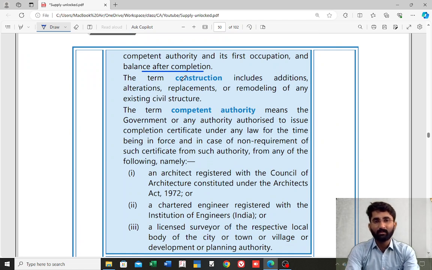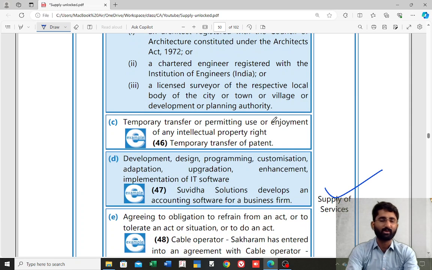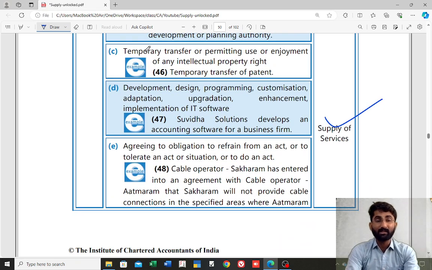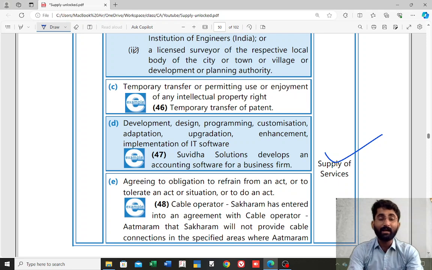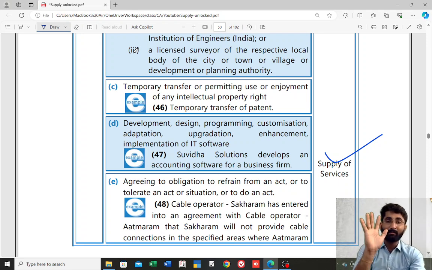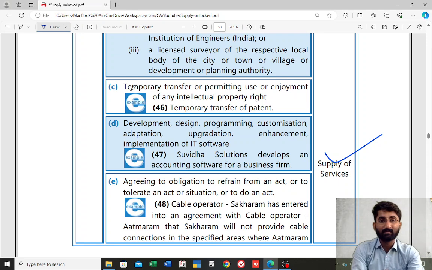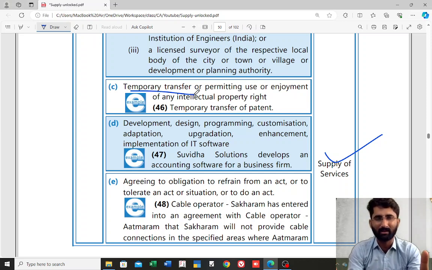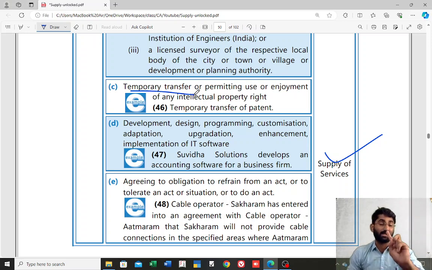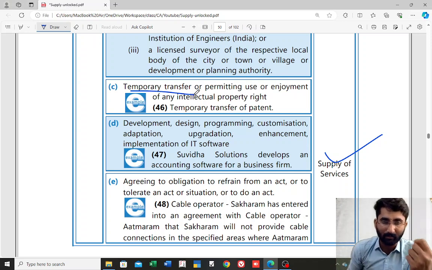Okay, so now the terms construction and competent authority. Their definitions are given, not so important. See the next one, the temporary transfer. What we are discussing is section number 7, subsection 1A. In that, schedule number 2, paragraph number 5, third subpara: temporary transfer or permitting the use or enjoyment of any intellectual property right. Example, temporary transfer of a patent. Temporary transfer, not permanent transfer, will be considered as supply of service.